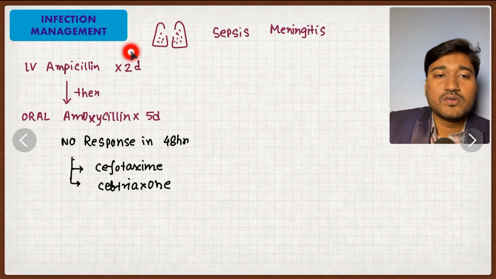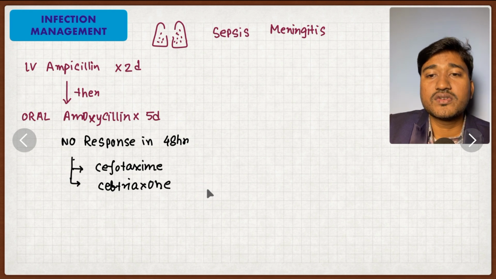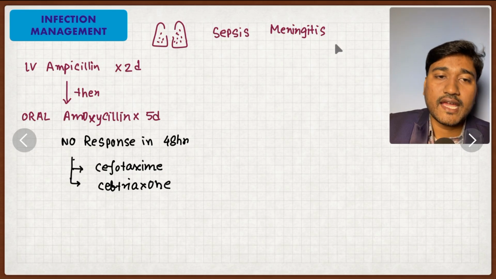Infection, very important, you know everything. You have to give initially ampicillin; not responding, give oral amoxicillin; not responding, you have to give IV drugs like cefotaxime or ceftriaxone. And the chance of sepsis, the chance of meningitis is high, you have to treat accordingly.